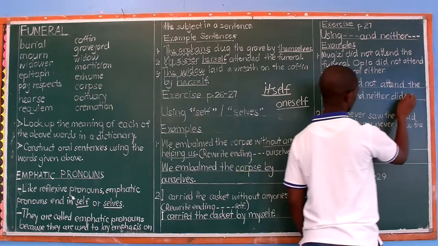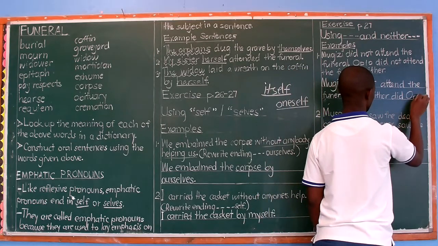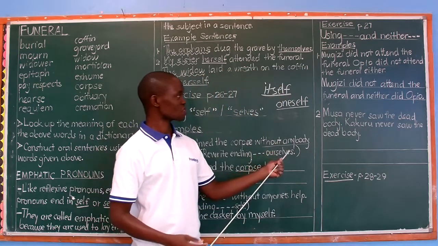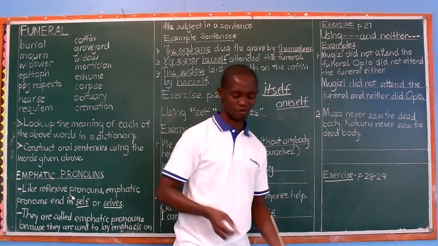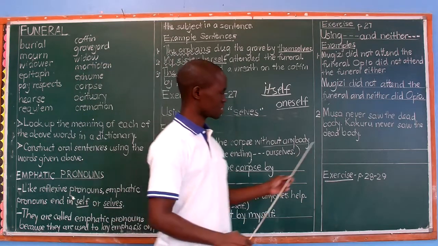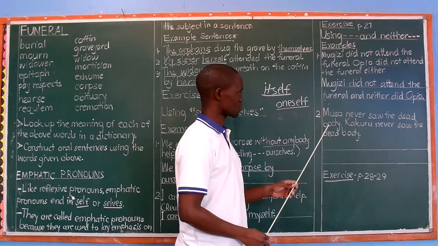You can fit here: and neither did Pio. Full stop. And that's our answer. Mugezi did not attend the funeral, and neither did Pio. Simple as that.